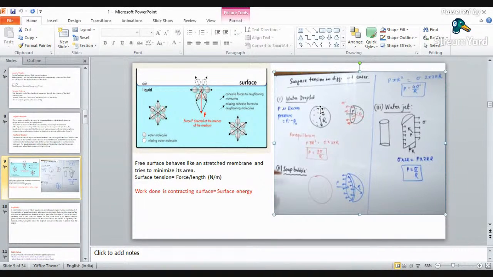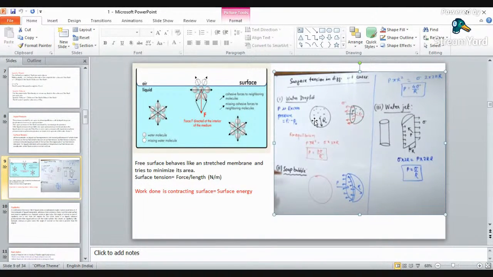Okay, so to study this bubble, this droplet, I have cut it down into parts. The inside pressure is Pi and the outside pressure will be PO. Pi must be equal to PO for the equilibrium condition. So how will you calculate Pi? That is pressure into area. That will be the total force for the equilibrium, and the same pressure into area will be the total force for the equilibrium at the outside.